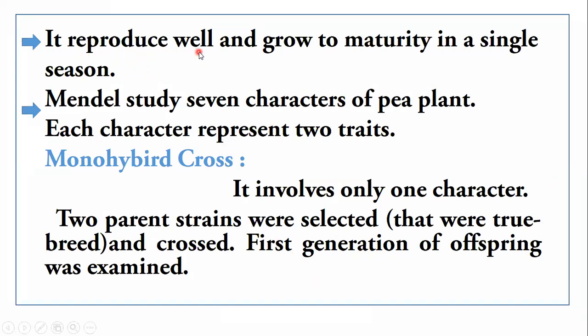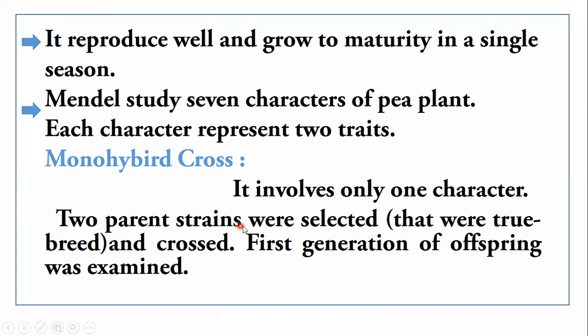Pea plant reproduces well and grows to maturity in a single season. So these are the reasons why Mendel selected pea for his hybridization experiments. Mendel studied 7 characters of pea plant, and each character represents 2 traits, meaning each character is present in 2 different forms. The first experiment performed by Mendel is known as monohybrid cross. It is also known as one character cross or one factor cross. So it involves only one character, and that character is controlled by a single gene.